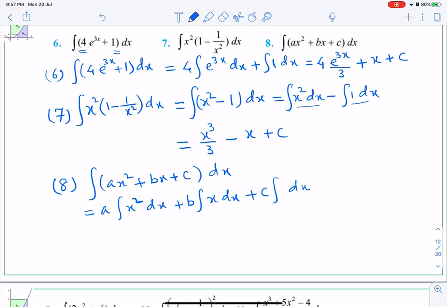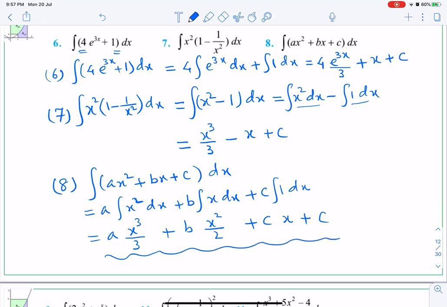So integral dx means what? 1. So it will be a into integration of x square will be x cube upon 3, we add 1 to the power. Integration of x will be x square upon 2. And integration of 1 will be x, plus c. This is the final answer.